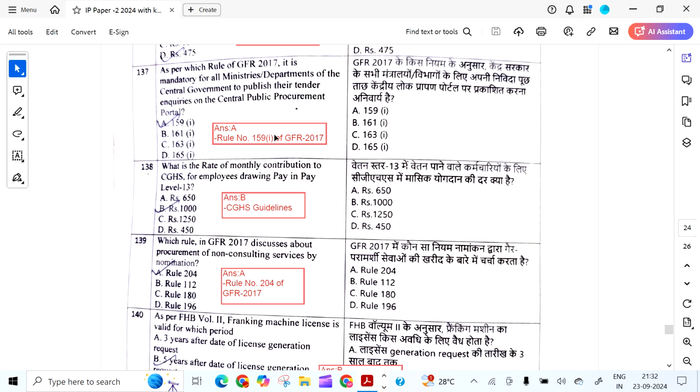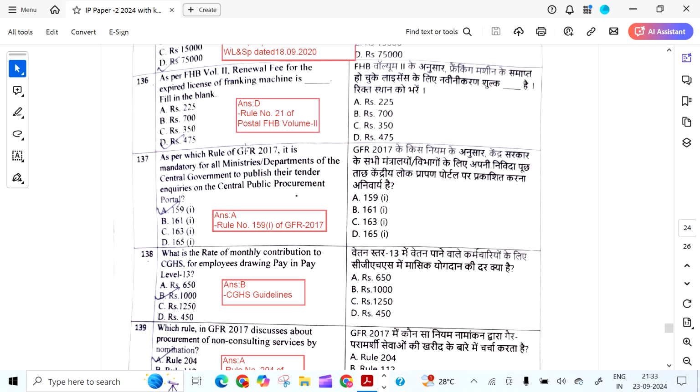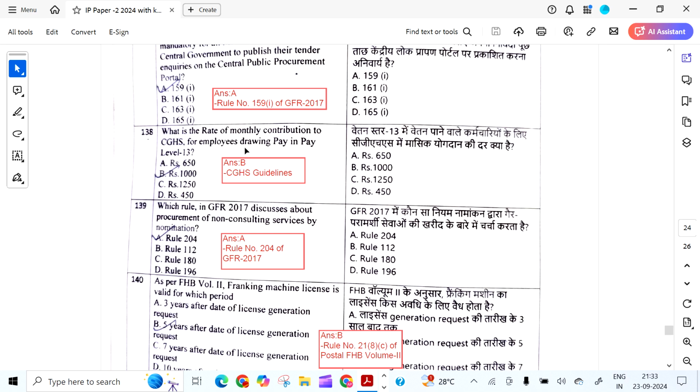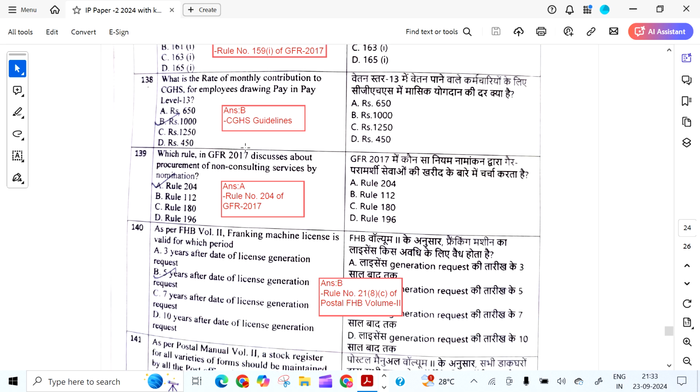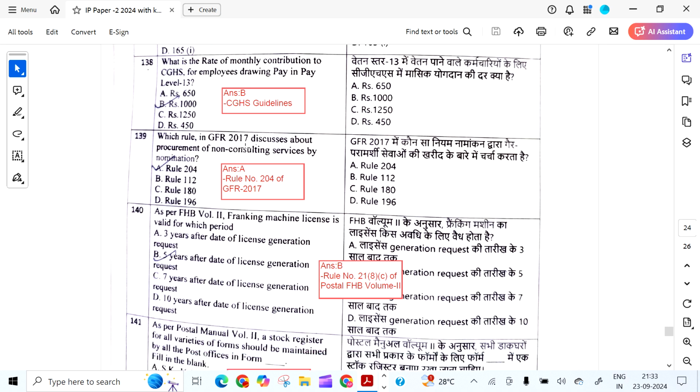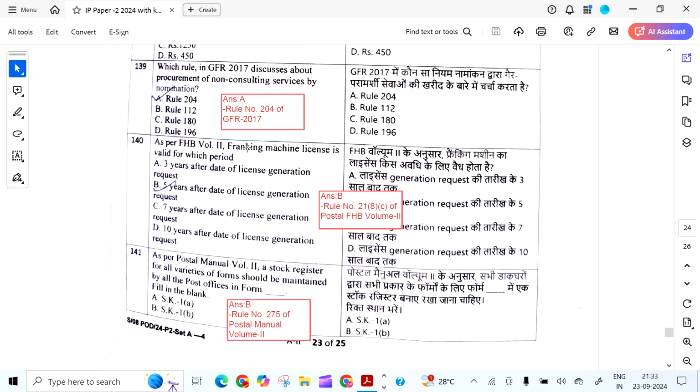As per which rule of GFR 2017 is it mandatory for all ministries and departments of central government to publish their tender inquiries on CPP portal? That is 159.1. Okay. Next, what is the rate of monthly contribution to CGHS for employees drawing pay in pay level 13? It is 1,000 rupees as per CGHS guidelines.